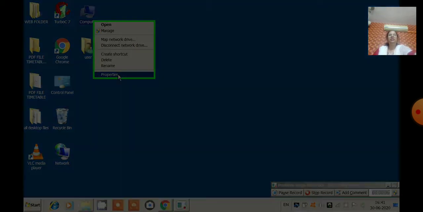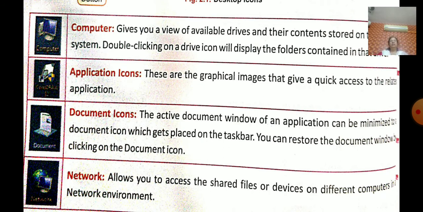Now you can see the different types of icons here. The computer icon will show you the available drives and their content stored in the computer. Same thing, the application icon. These are graphical images. The application icon is a graphical image that gives quick access to the related application.